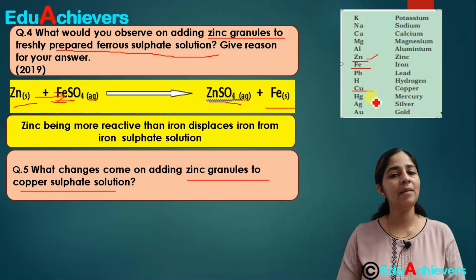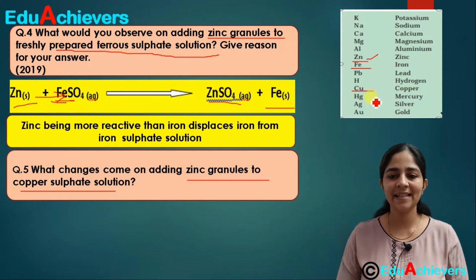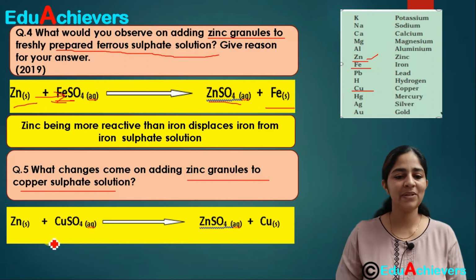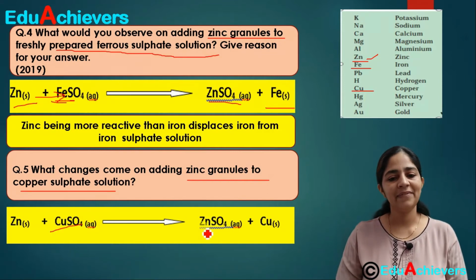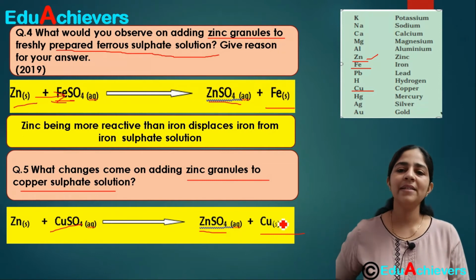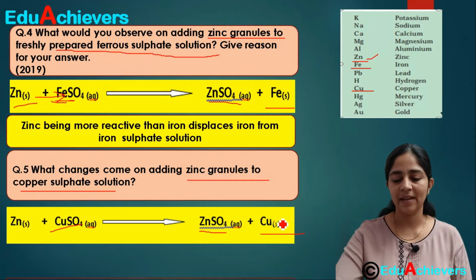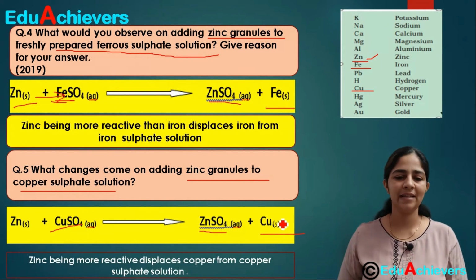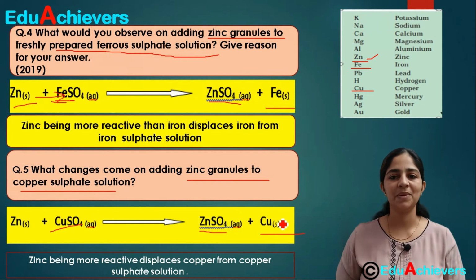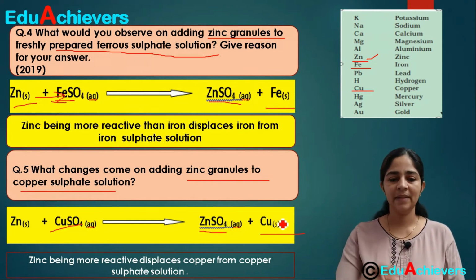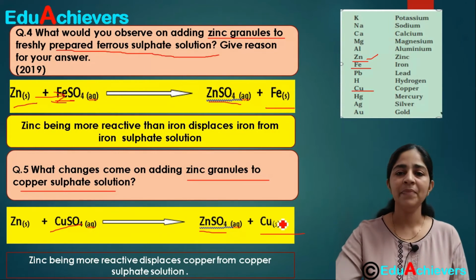So zinc is again more reactive, so you can easily understand that zinc will again replace the copper also from the solution and will form zinc sulphate, and the copper will be separated. So such reactions can be used in different industries, so you can understand. Fine, we will be discussing that in different chapters which will be coming next. Okay, the next one is, what is the reason for this? That zinc is more reactive, so it displaces the copper from copper sulphate solution.